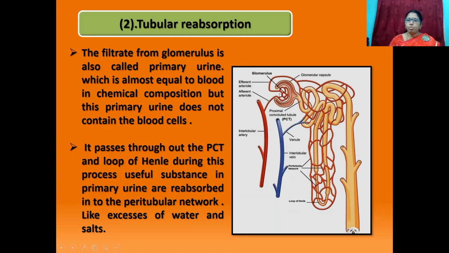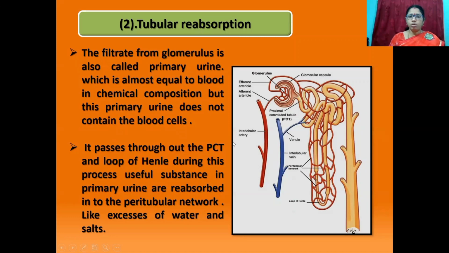The glomerular filtrate is also called primary urine, which is almost equal to blood in chemical composition. But this primary urine does not contain blood cells. Students, primary urine is equal to blood but does not contain blood cells.